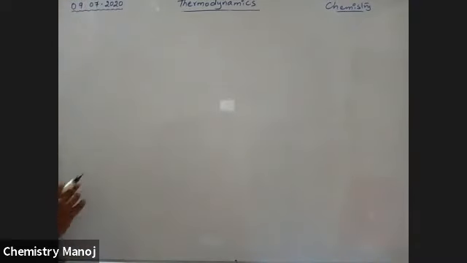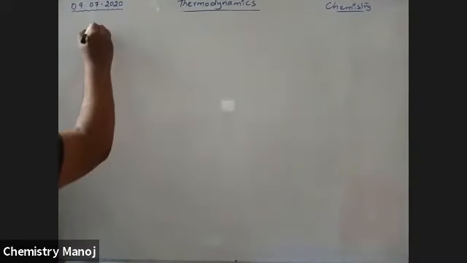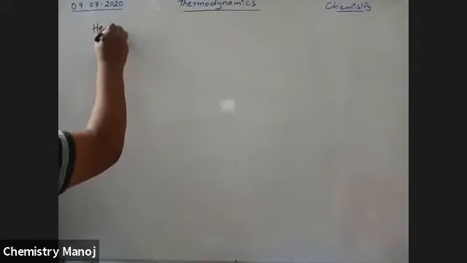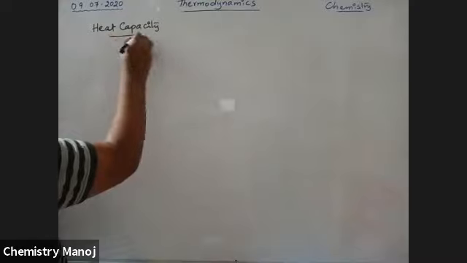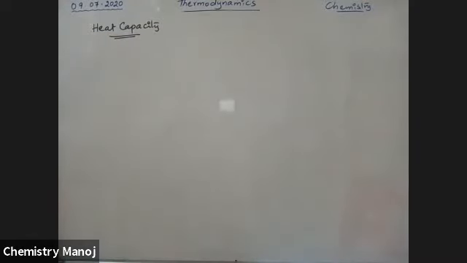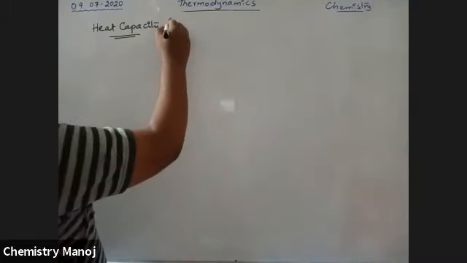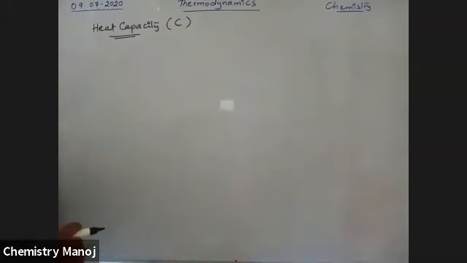See here. Heat capacity, which is indicated with letter C. So what is this heat capacity? Let us take a description.